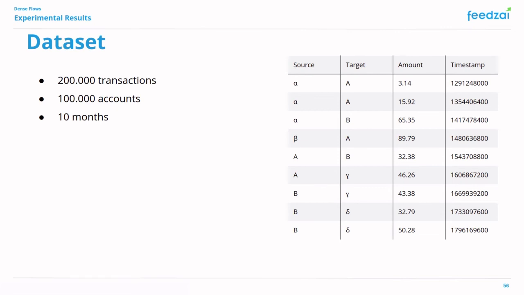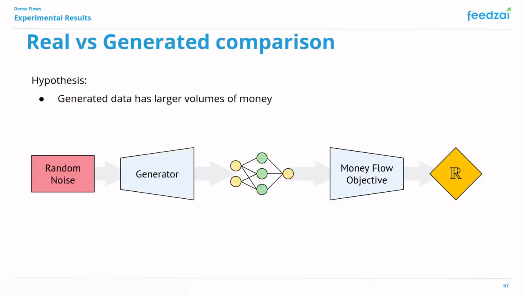The dataset that we use for the experiments is an internal dataset from Feedzai. After gathering the relevant transactions for this project, the resulting dataset is comprised of 200,000 transactions made between 100,000 unique accounts spanning over 10 months.